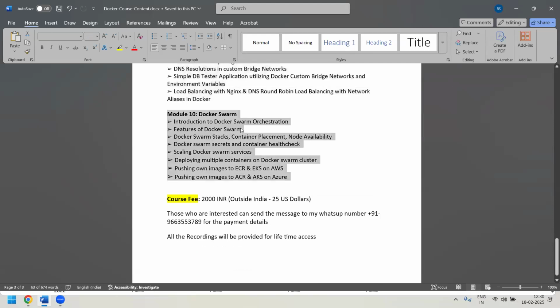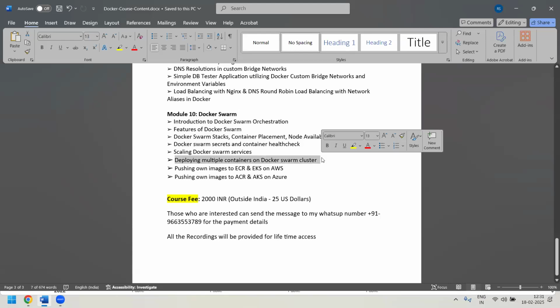And the last module we'll be covering is Docker Swarm. Docker Swarm is an orchestration mechanism provided by Docker itself. We'll be learning about all the Docker Swarm features, about Docker Swarm secrets, how to create and generate secrets, how to scale our Docker Swarm services, and how to deploy multiple containers on the Docker Swarm cluster. All such things we'll be covering as part of it.